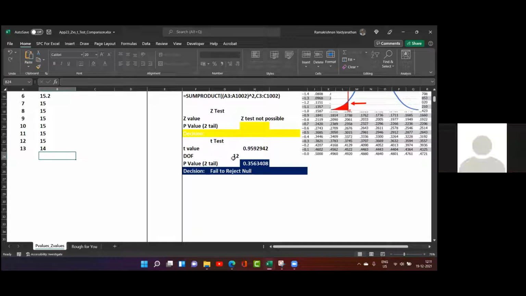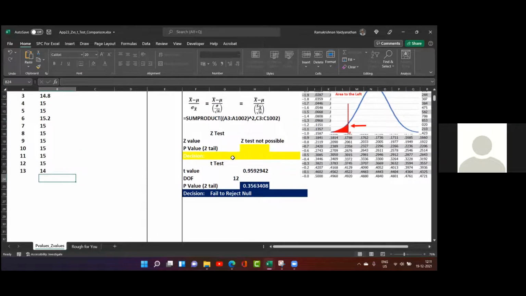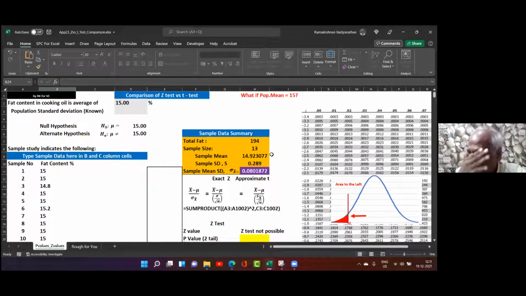So just one note here, what is meant by degree of freedom? Degree of freedom means, see, suppose there are 4 people. Now, 4 of us, and there are 4 chairs.